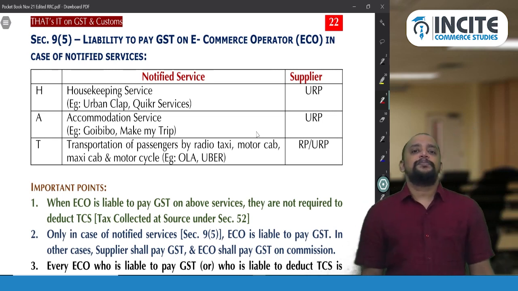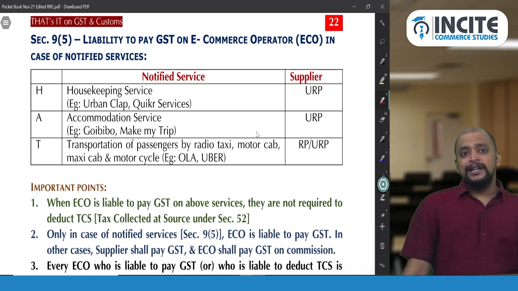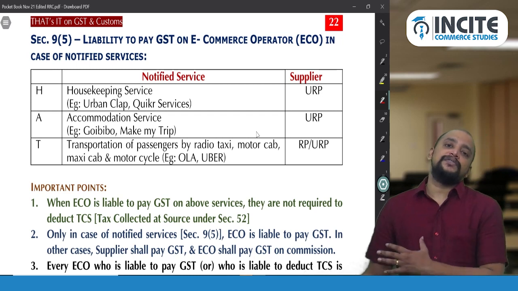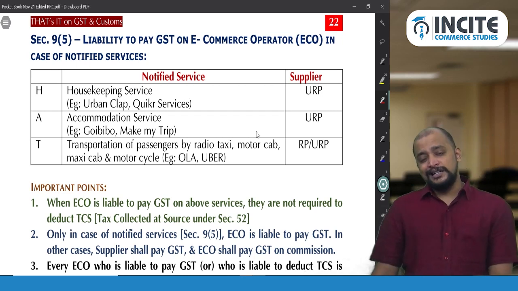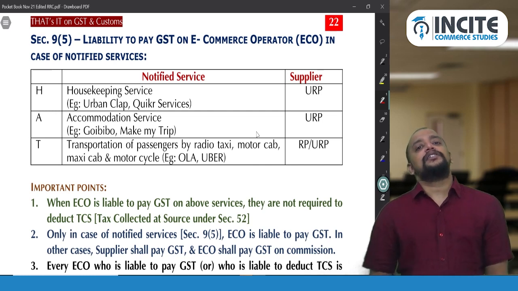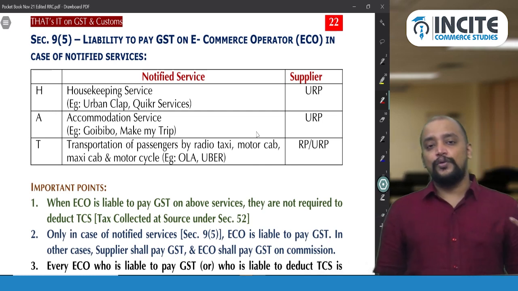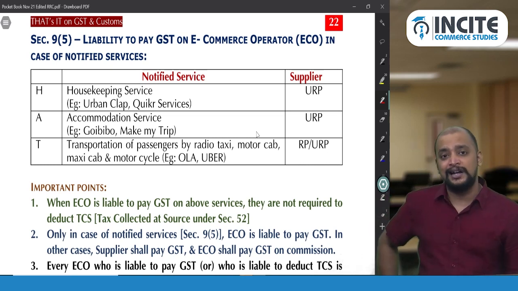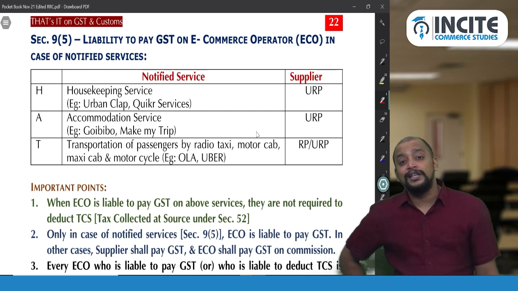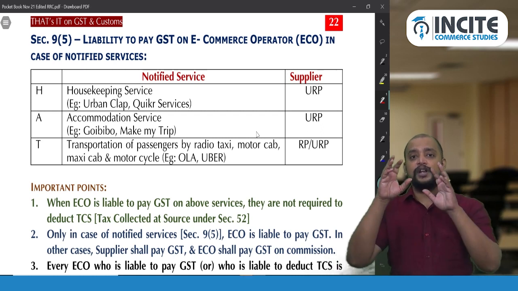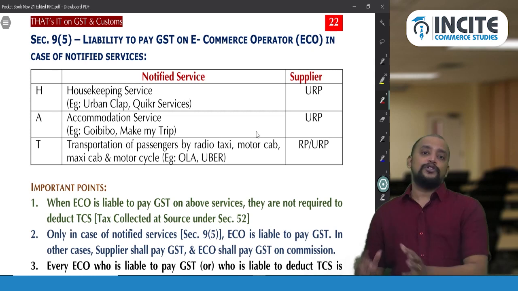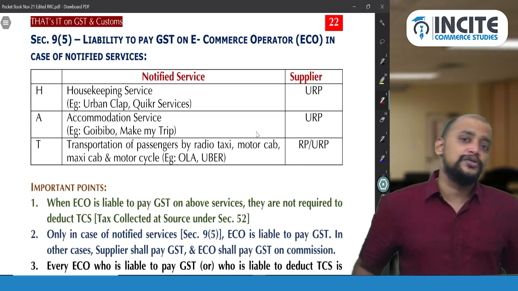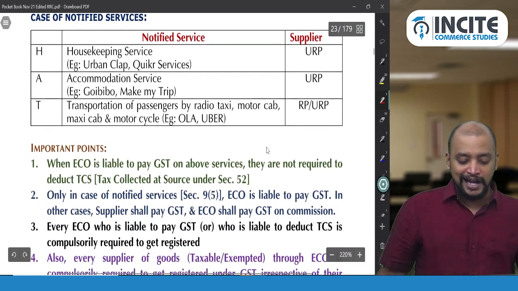Same way, there is a person who is having a lorry. That lorry or a truck, he is giving it to one e-commerce operator for providing the service by way of transportation of goods. In that case, is liability to pay GST on the e-commerce operator or on the truck owner? So it is on the truck owner or minivan, like minivan for transportation of goods, etc. So on that person, but it is not on the e-commerce operator, because only transportation of passengers by radio taxi, motor cab, maxi cab and motorcycle is covered under 9 subsection 5. So look out for this area. So definitely it can be tested for the forthcoming exams.